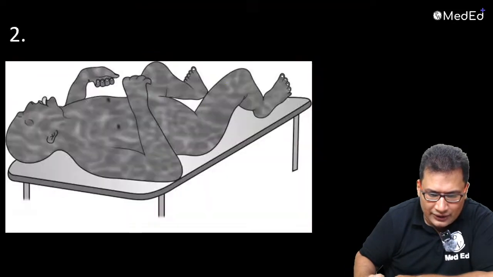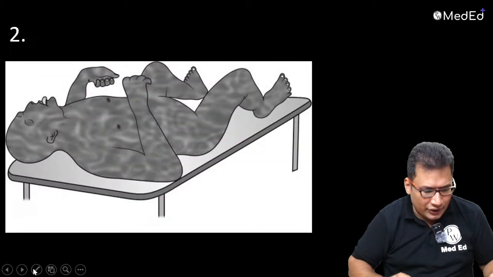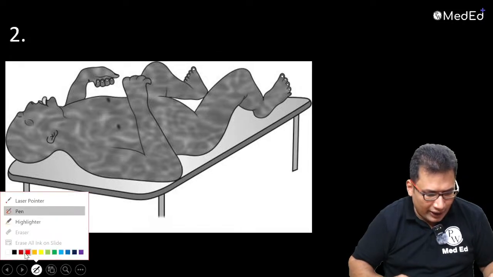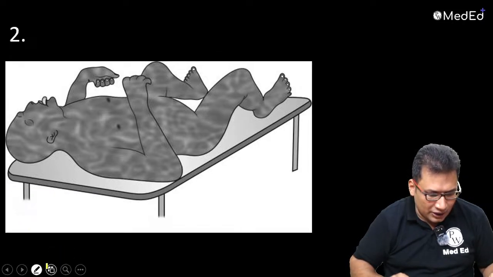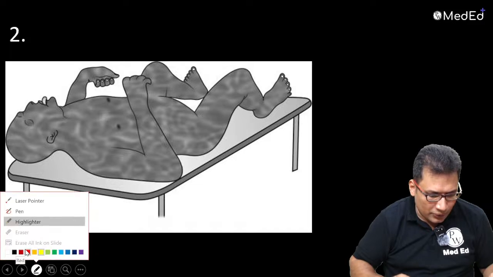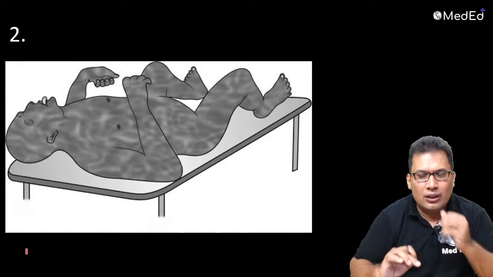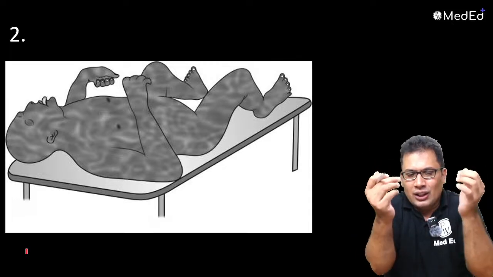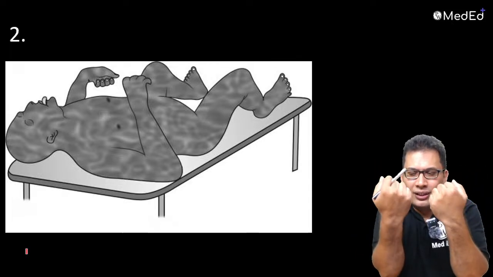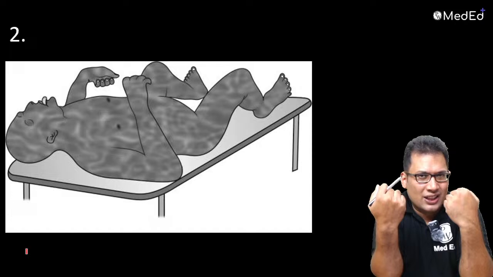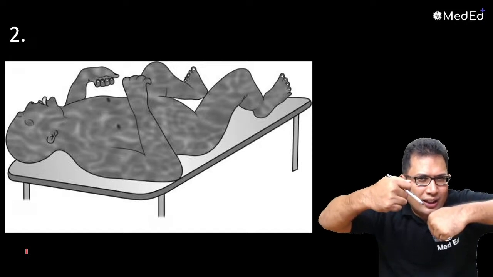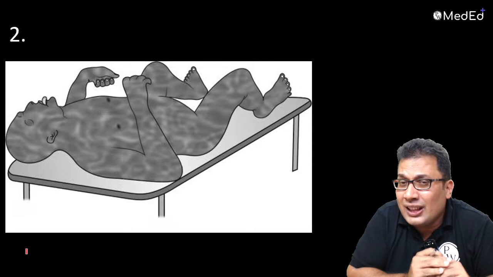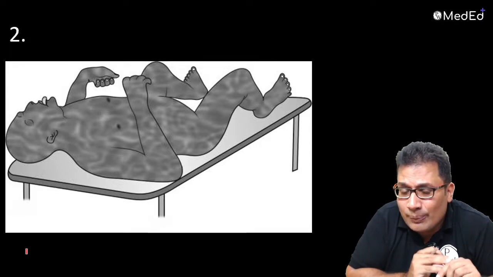Next question, guys. What is this condition where there is a boxing attitude? It occurs in bone injury, antemortem or postmortem. You can see there is flexion at the wrist, also flexion at the elbow, and abduction at the shoulder joint because of denaturation of protein, in a case of bone injury.